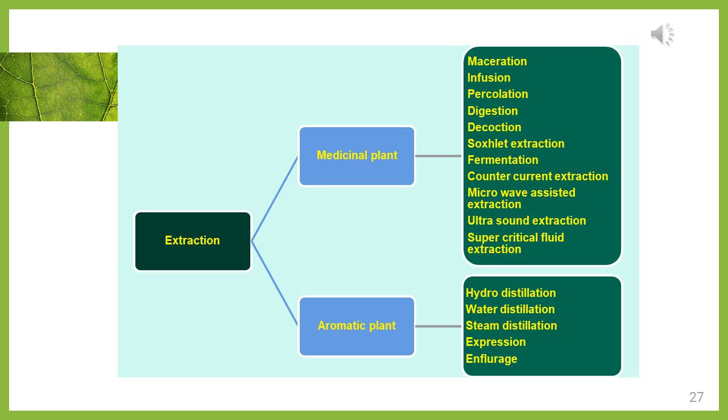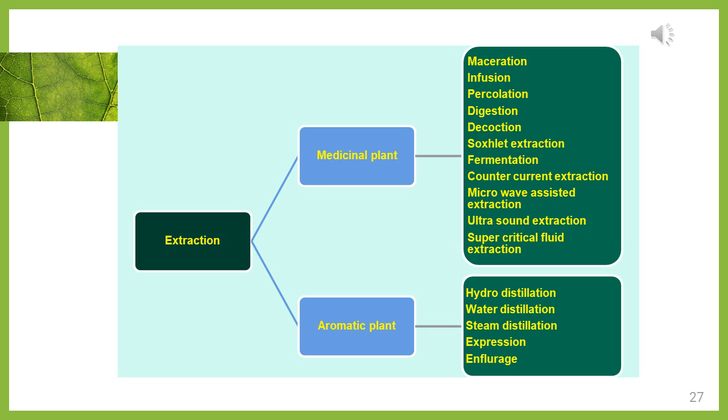Next, to extract the active constituents from the aromatic plant, either hydrodistillation, water distillation, steam distillation, or the expression method, enfleurage method can be preferred. You already know about this extraction procedure.